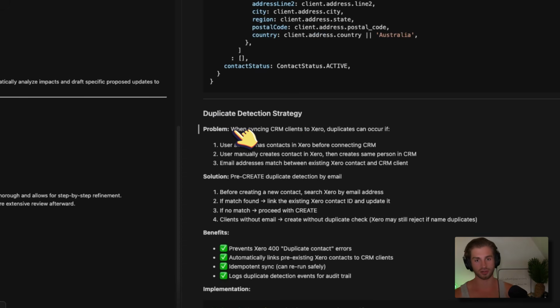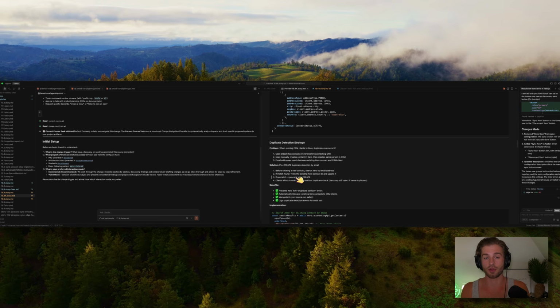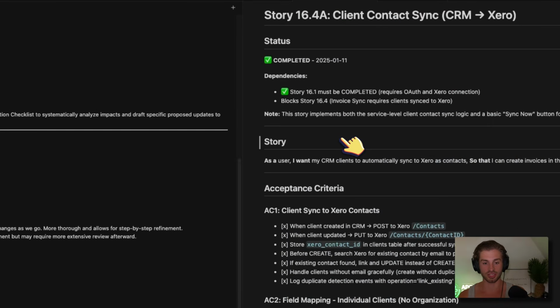So I was going through and also asking these questions. And so what we're trying to do here is we're trying to gracefully handle edge cases. What if Xero goes down and we get an error there? What if we've disconnected from Xero and then reconnected and we're resyncing? We don't want to create duplicate client records in Xero. All those kind of edge cases, we're building solid documentation, and this will persist across different chats.